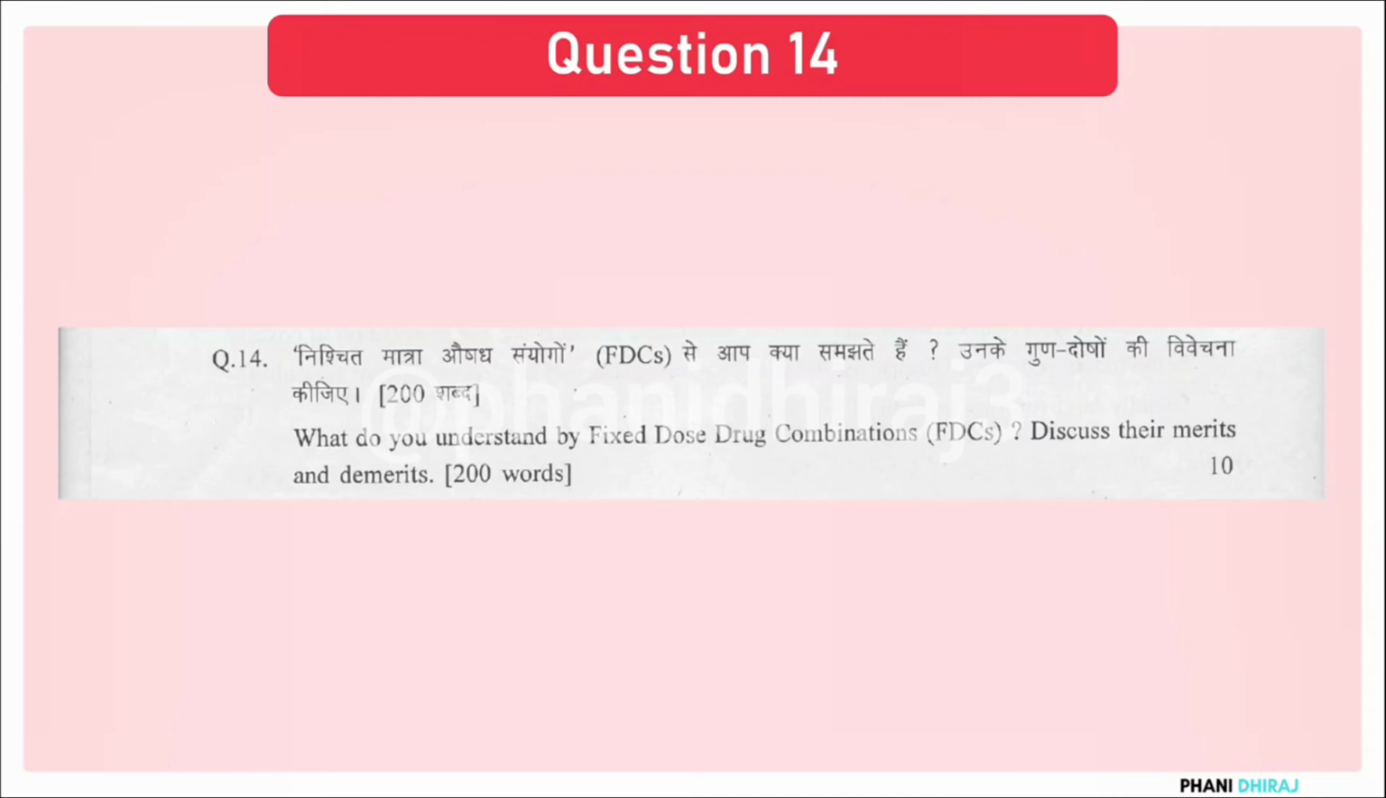What do you understand by fixed dose drug combination FDCs? Discuss their merits and demerits. FDCs, first you explain what FDCs are. Now you also have to explain why FDCs are being implemented in the first place. You have to give scientific reason why these doses are predetermined, why fixed doses of drug combinations are being sold in the first place, and then you talk about are they advantages or disadvantages.